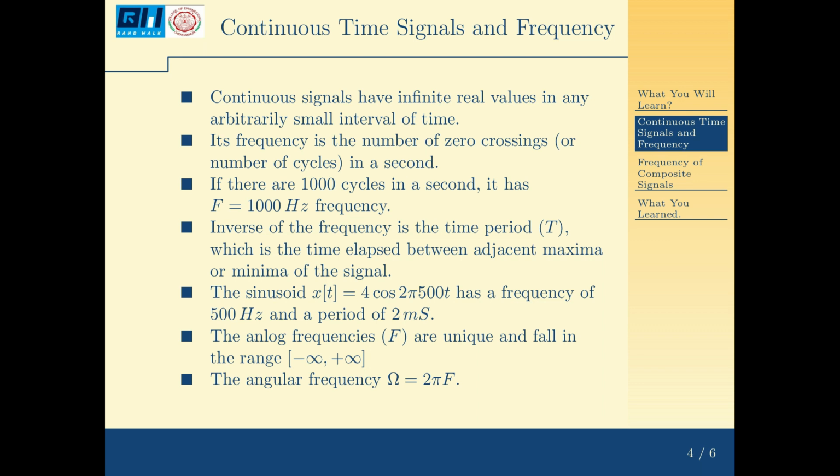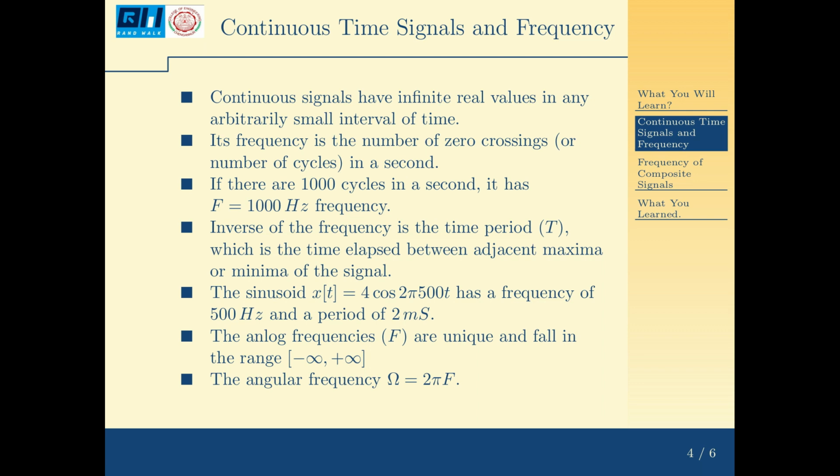Throughout this course, I will be using capital F and capital omega for the frequency and angular frequency of the continuous time signal, and small f and small omega for the frequency and angular frequency of discrete time signals. So if you observe 1,000 zero crossings in a millisecond, then there are 1,000 kilohertz or a megahertz, that is the frequency. So the inverse of frequency is the time period, that is the time elapsed between adjacent maxima or minima.